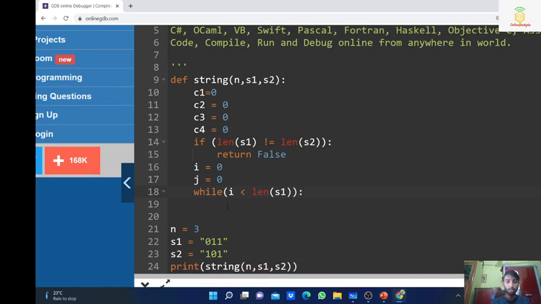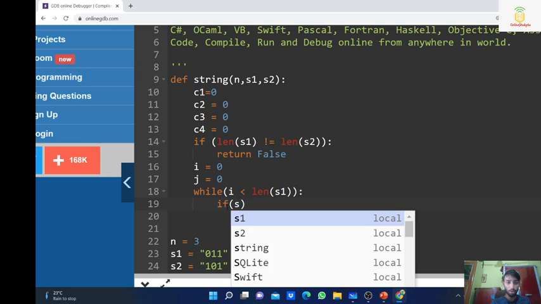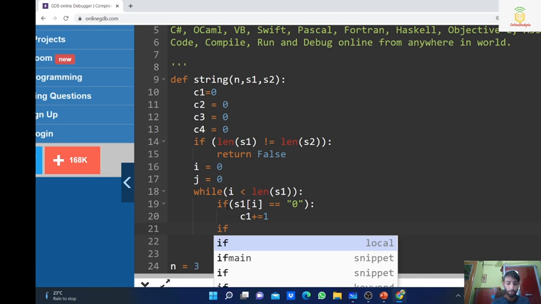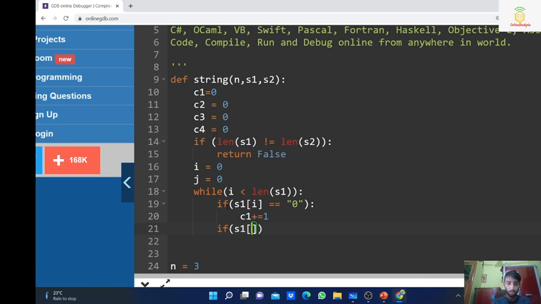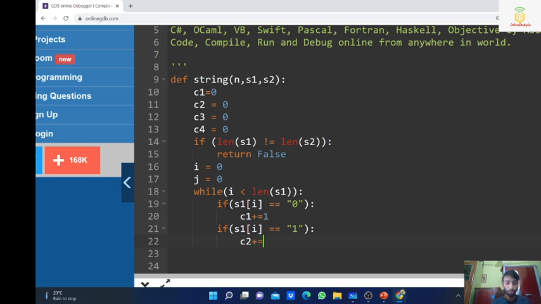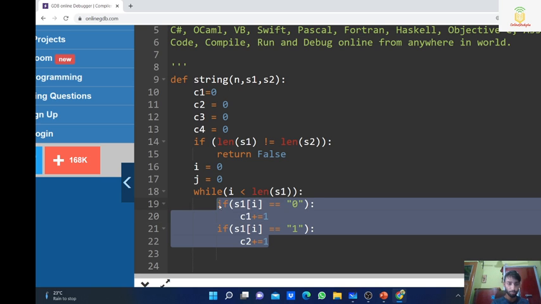And now we will count the number of zeros and ones. If S1 of i is equal to 0, we will increase the value of C1 plus equal to 1. If S1 of i is equal to 1, then we simply do C2 plus equal to 1.